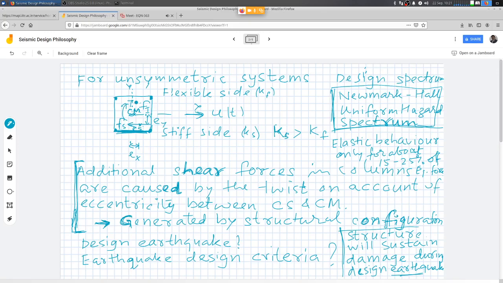We can actually reduce this force if we can somehow manage to reduce the eccentricity, and that's a very typical problem with earthquake resistant design, and it is all related to the configuration of the structure. This additional force is generated purely because of the configuration of the structure, because of how the different structural elements are placed, and if the placement is eccentric or not symmetric, then we are looking at a problem, and this has to be accounted for.